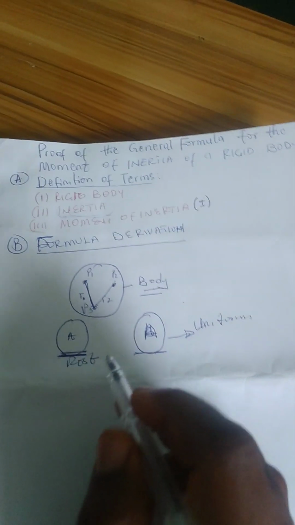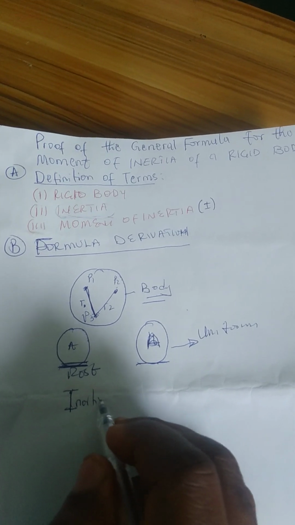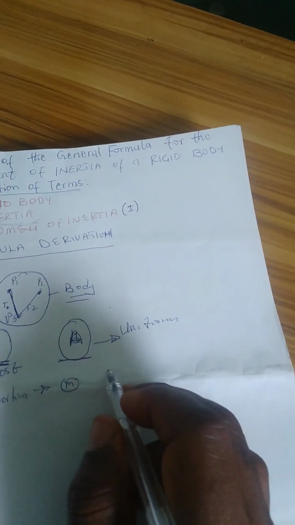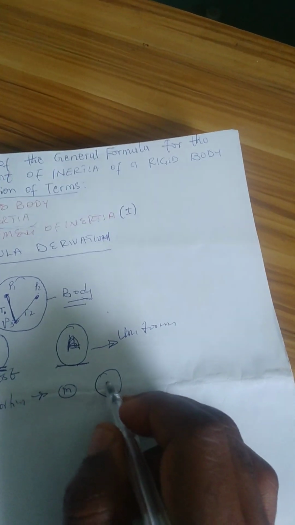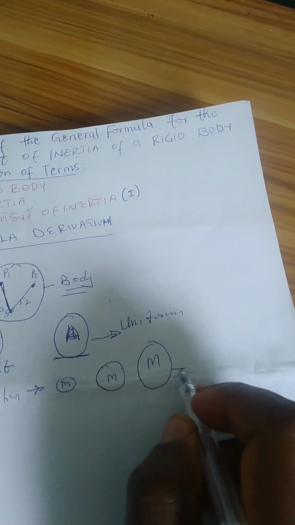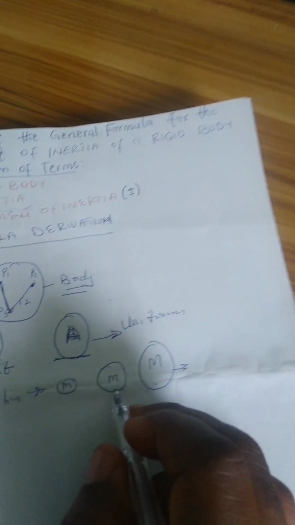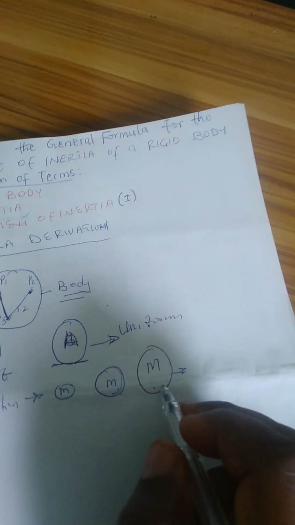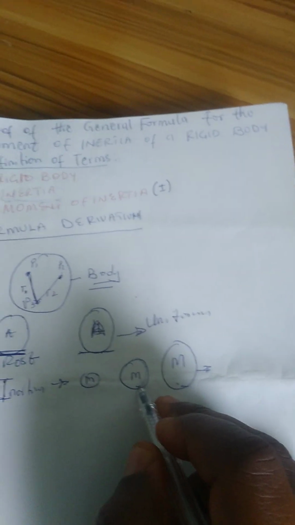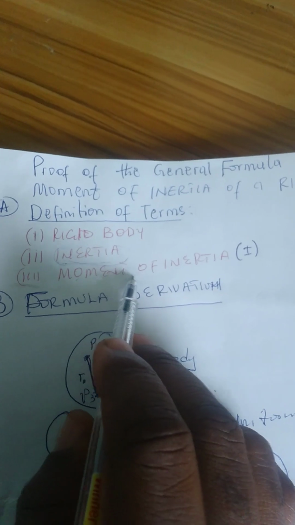And we discover something: the inertia of a body is dependent on the mass of that body. What I am trying to say is that a car has a small mass and a trailer has a very big mass. So in a nutshell, the inertia of a trailer at rest is more than the inertia of a car at rest, or the inertia of a trailer in motion is more than the inertia of a car in motion. Now, we move down to the third term, which is moment of inertia.